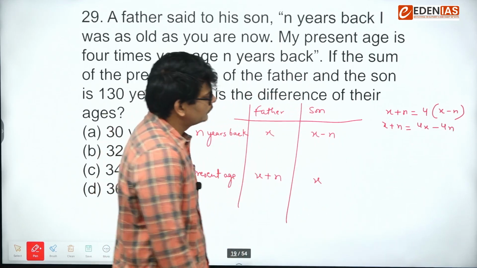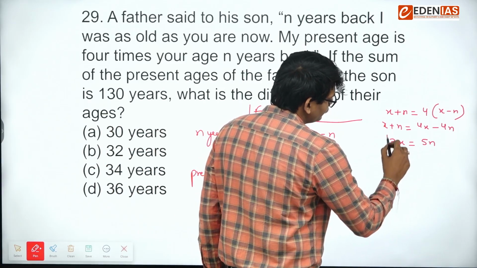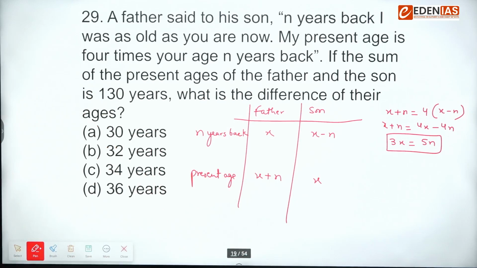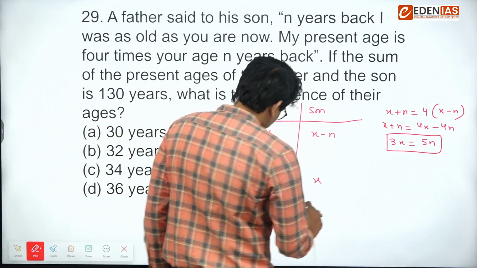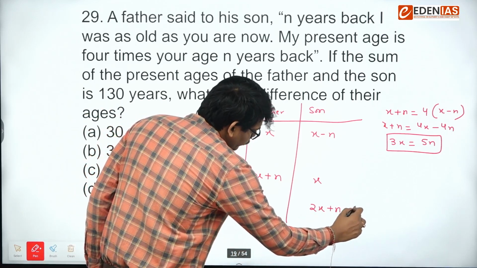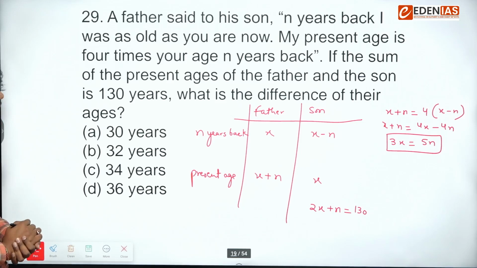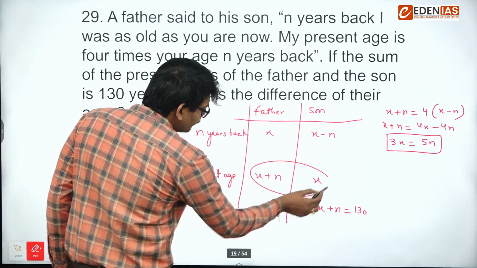Okay. So on simplification, you will get 3x is equal to 5n. Right? Next. If the sum of present age of father and son is 130 years, that means 2x plus n is equal to 130. Right? Now, what we need to find out? What is the difference of their age?